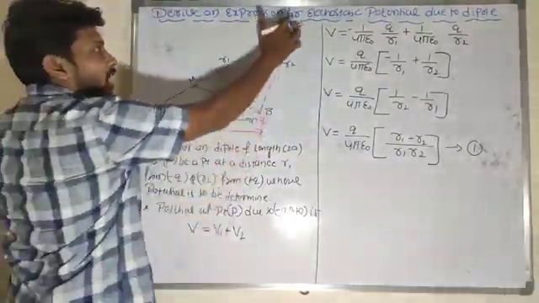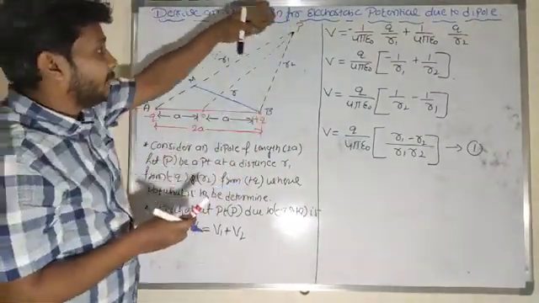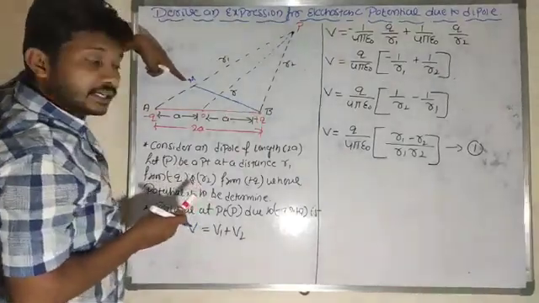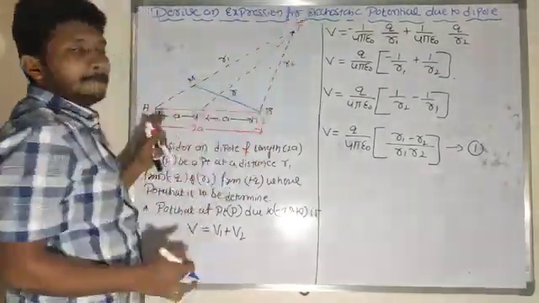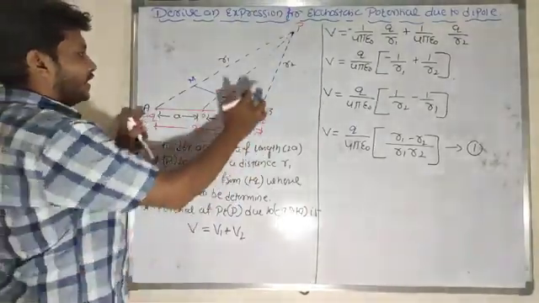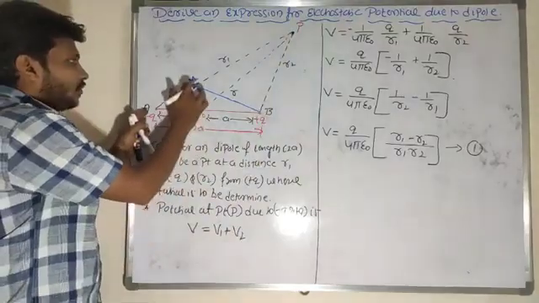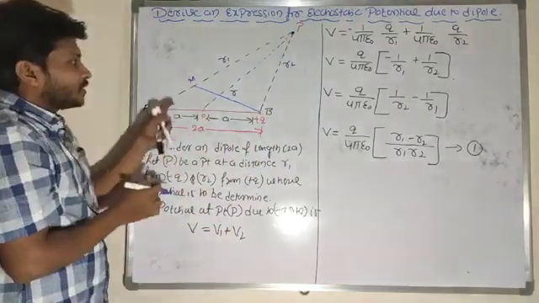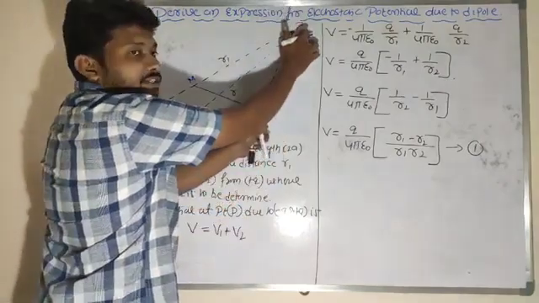Look at here, R1 and R2 are not equal. So to the line AP, I will draw one perpendicular line, that is B to M. Now M to P is equal to B to P. This distance is R1, this distance is R2. Then what about the excess distance here? M to P is this one and B to P is this one.